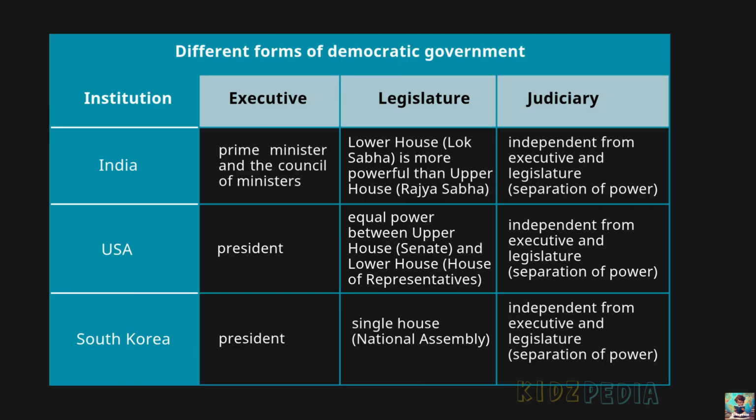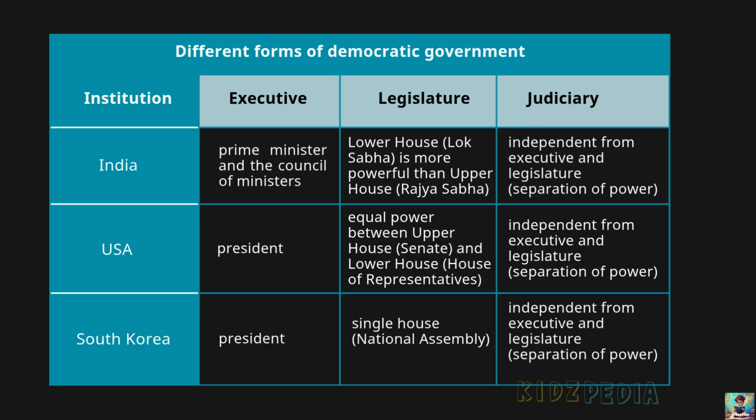In India, the executive is the Prime Minister and the Council of Ministers. The legislature has two houses, the Lok Sabha and the Rajya Sabha. The Lok Sabha, that is lower house, is more powerful than the Rajya Sabha, which is the upper house. The judiciary is independent of the executive and the legislature. This follows the principle of separation of power.